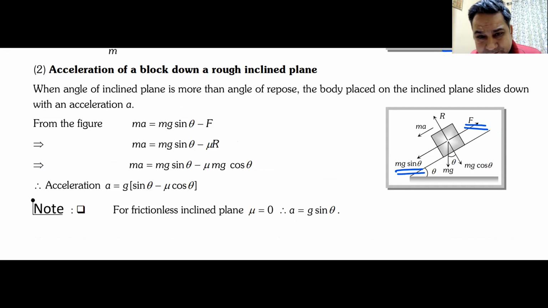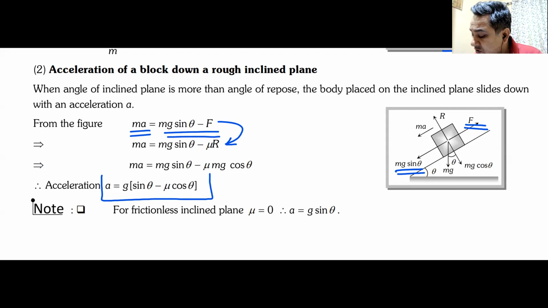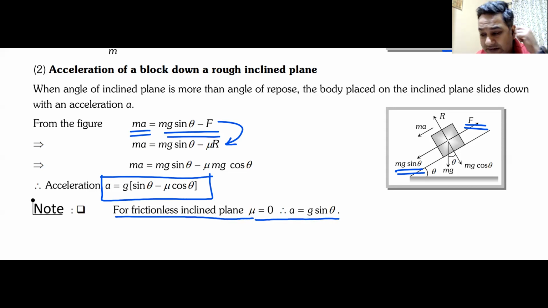Which force is trying to prevent it? It is Fk. Mg sine theta minus Fk will be equal to ma. My Fk is always equal to mu k multiplied by N. From here, you can find the acceleration of this block. I've already given you this equation, and I've also given you that if the surface is frictionless, a becomes g sine theta. Yes or no? Do we understand this? Can I have some raised hands?